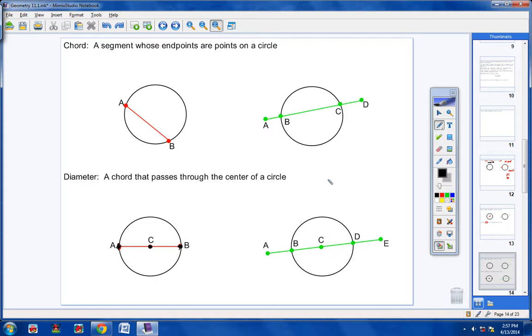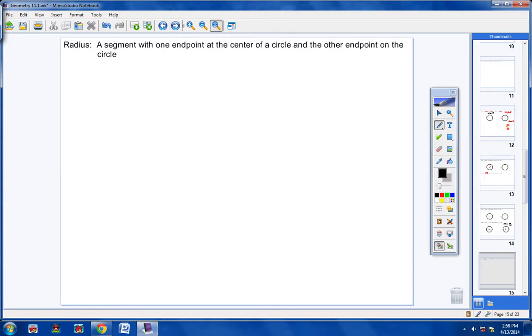Well, there's only one diameter up here, and you can write it two different ways. You can say that we have diameter BD, or you can put DB, either way. But that's your diameter right there. One endpoint B is on the circle, the other endpoint D is on the circle, and the center is C, and the chord goes right through the center. So diameter BD or diameter DB would be the diameter of the circle. I hope that makes sense as to what a diameter is. All right, let's continue on.